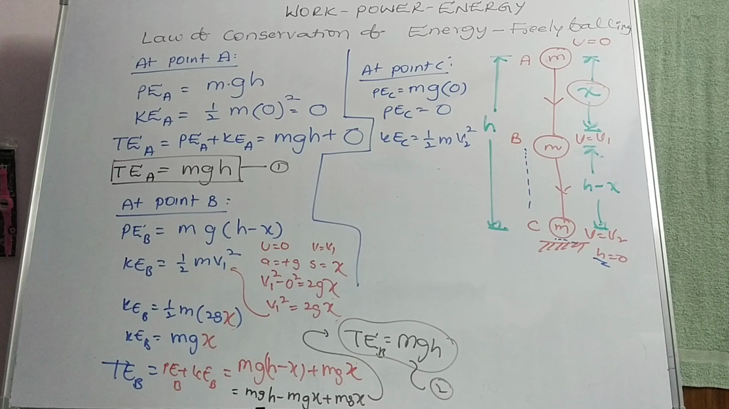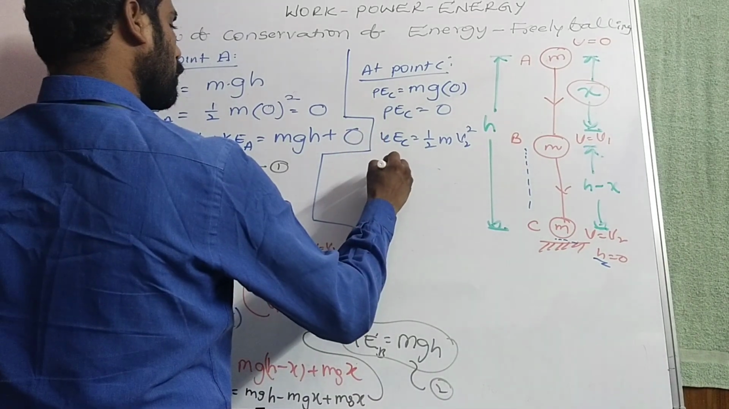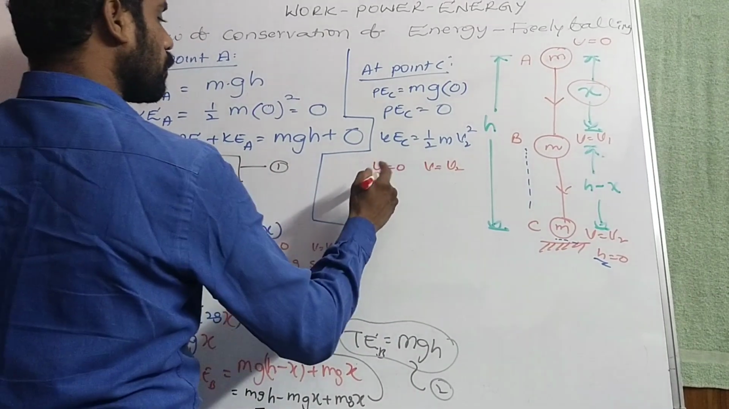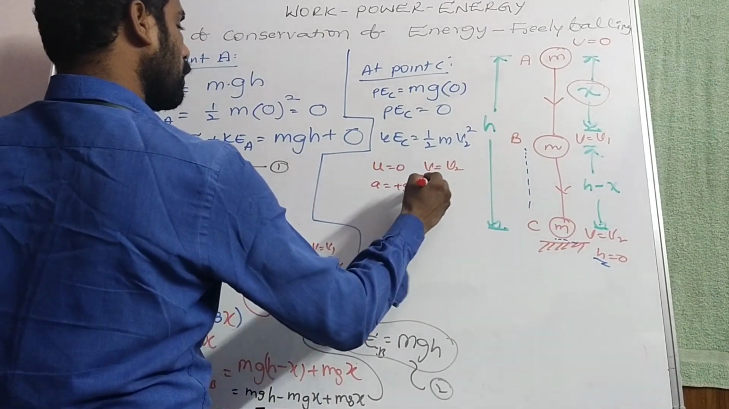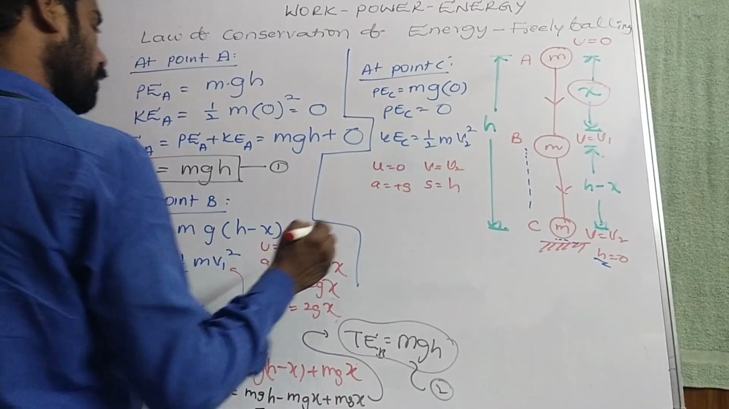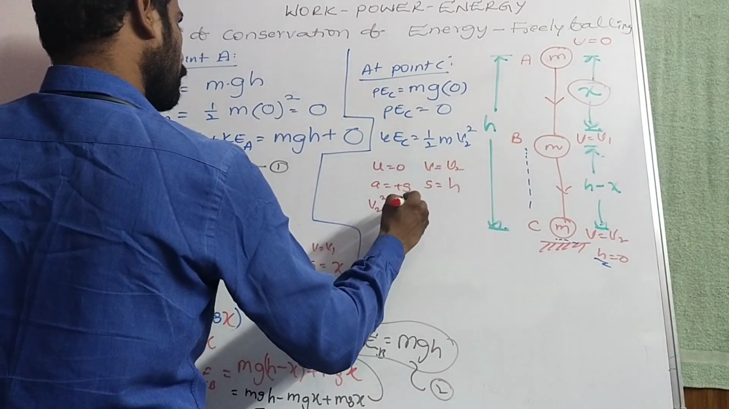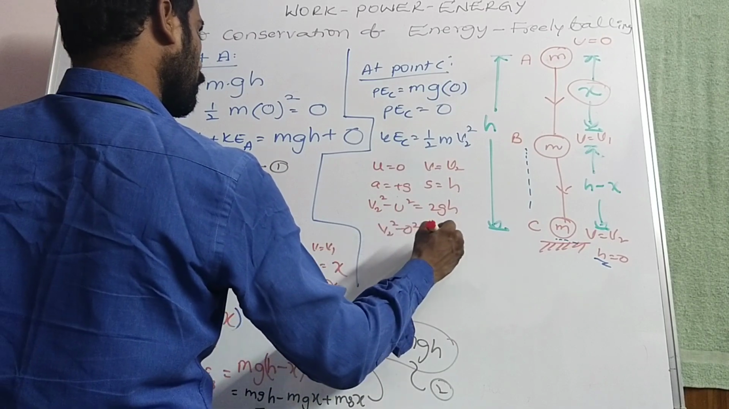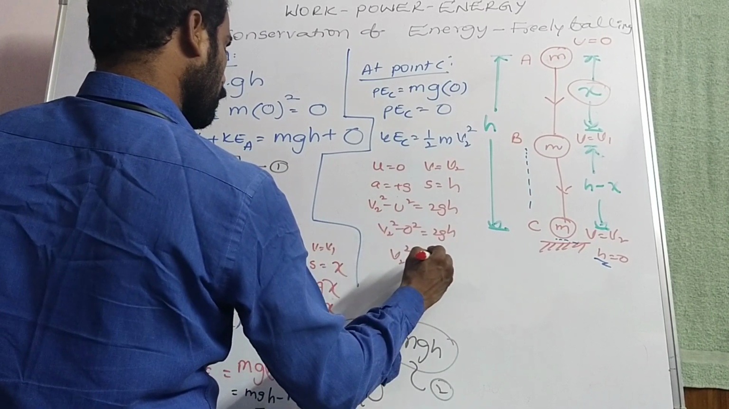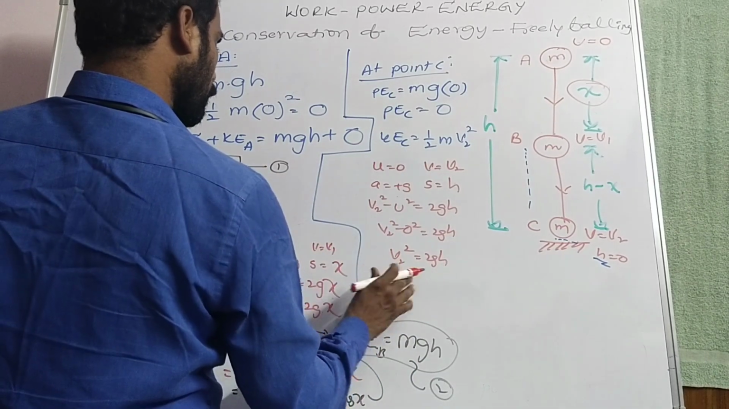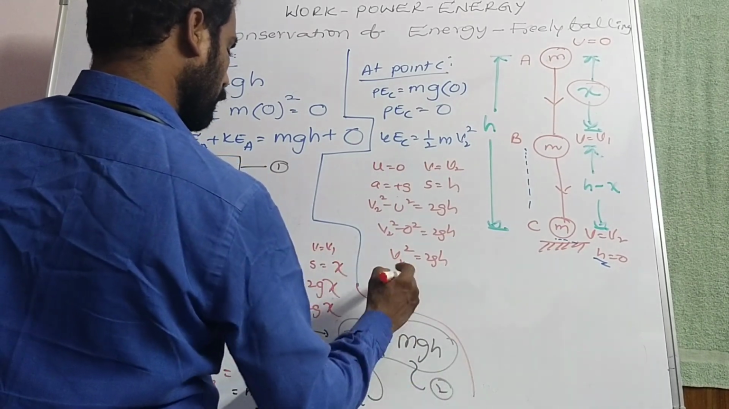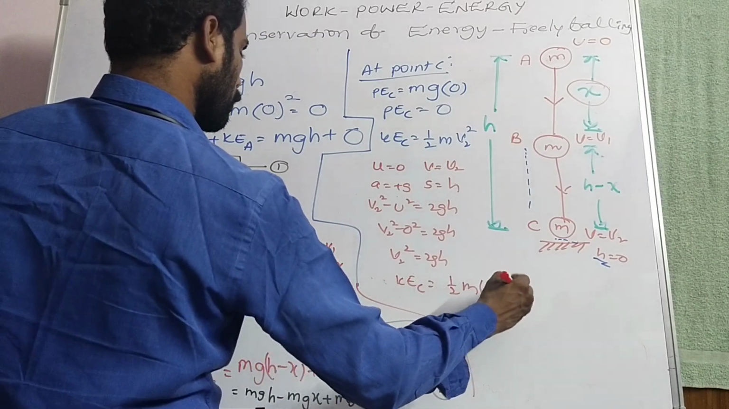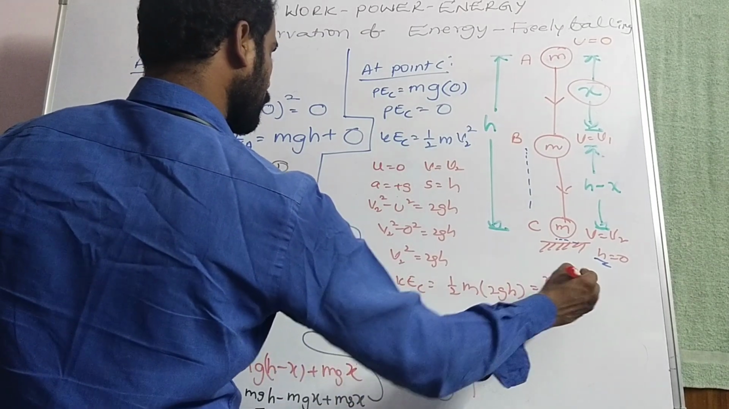Initial velocity u is equal to 0, v is equal to v2, a is equal to plus g, s is equal to h. Now v2 square minus u square is equal to 2gh, so v2 square minus 0 square is equal to 2gh, v2 square is equal to 2gh. Hence, kinetic energy at C is equal to half into m into 2gh, that is equal to mgh.